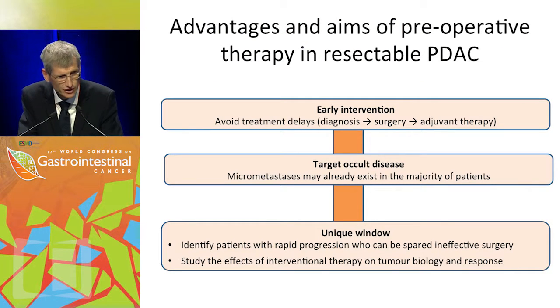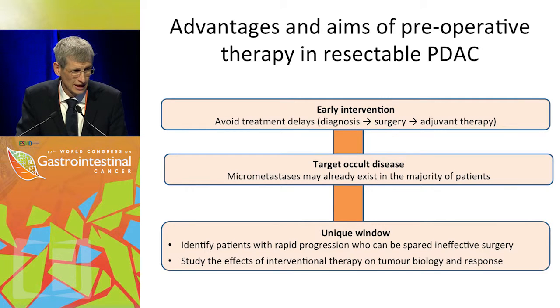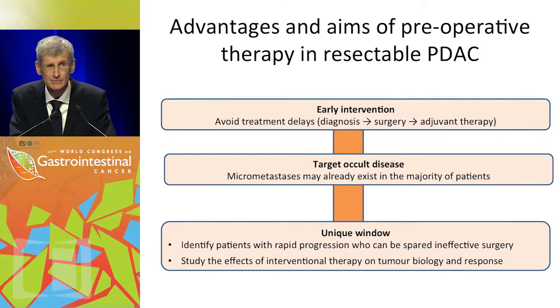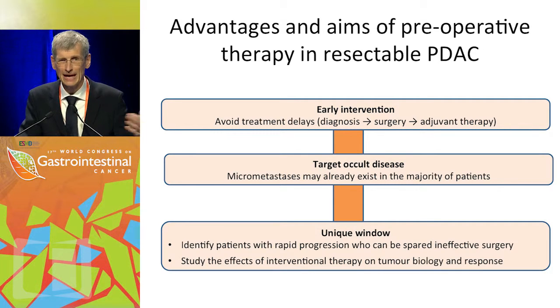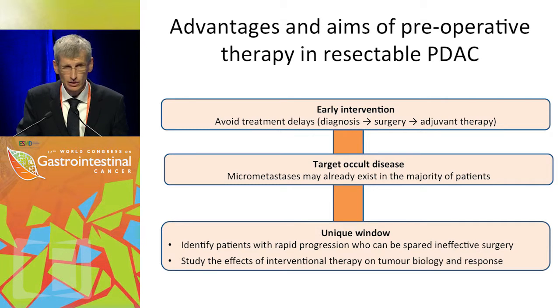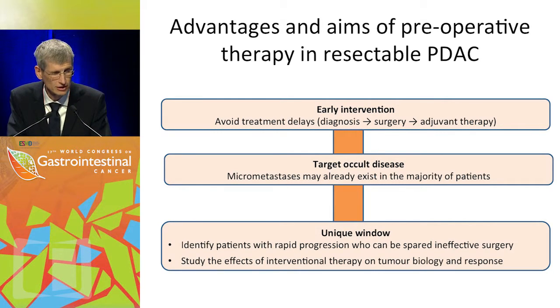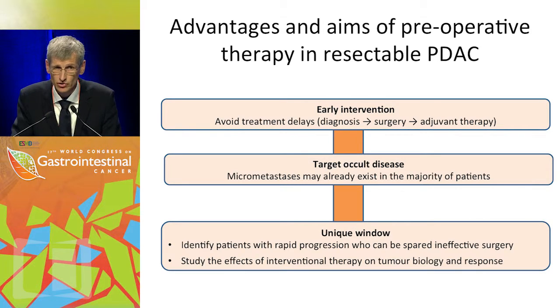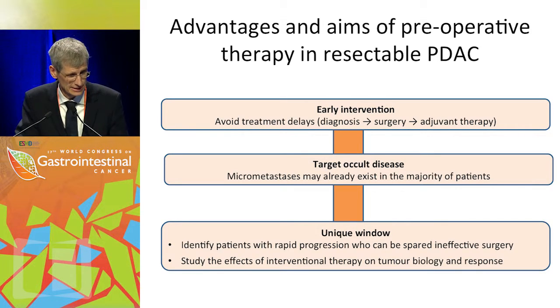So what are the advantages and aims of a pre-op therapy in resectable pancreatic cancer? First of all, we may have an early intervention. We may avoid treatment delays. In some centers, there is actually a backlog with respect to surgery. Here you can diagnose, treat, go to surgery, and then have an adjuvant treatment as well. And you don't have to wait for surgery for quite some time. You can use this time.